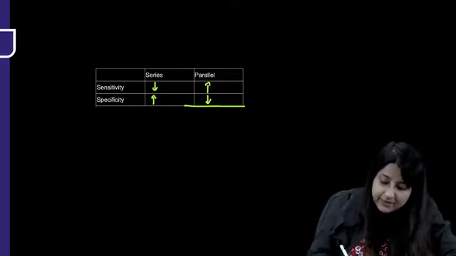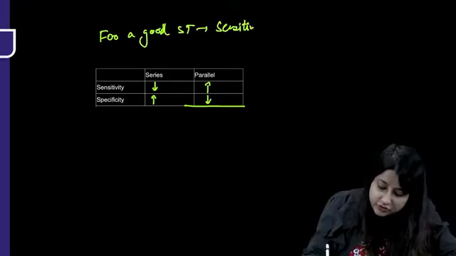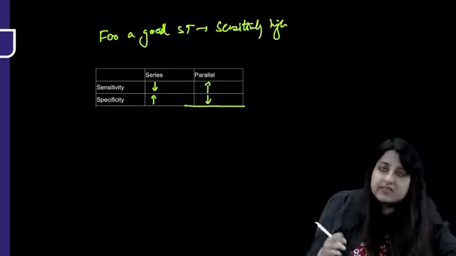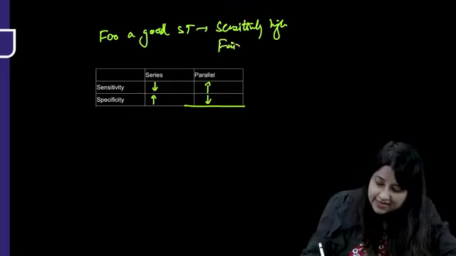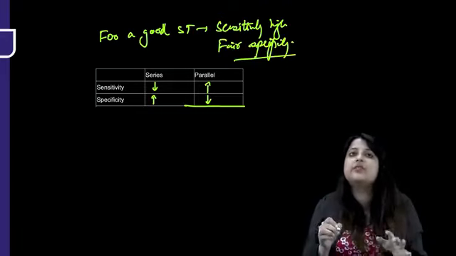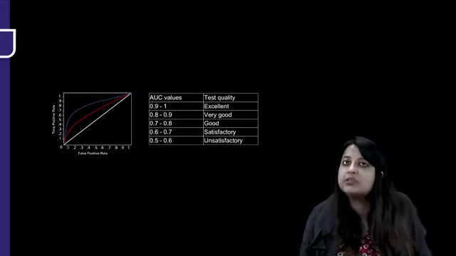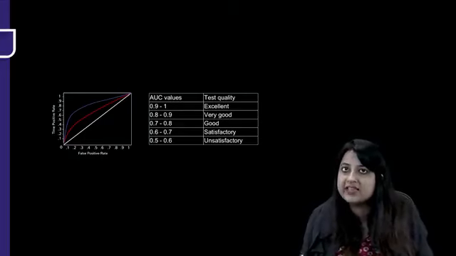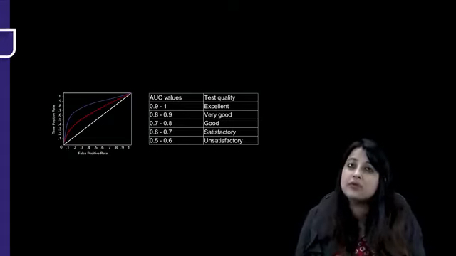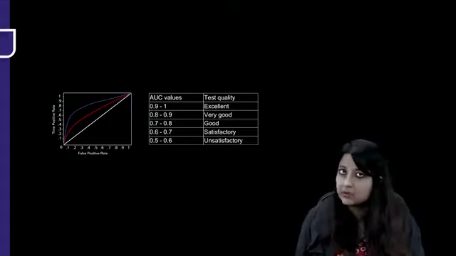Okay, please remember, for a good screening test, always pay attention to the sensitivity. Sensitivity should be high, but that doesn't mean specificity should be zero. A fair specificity also. All right, most useful property of a screening test is sensitivity. And series means we are applying both the tests, not together, but first test, all those who are positive, on them only we are going to apply the second test, and a person is diseased only if both the tests are positive.